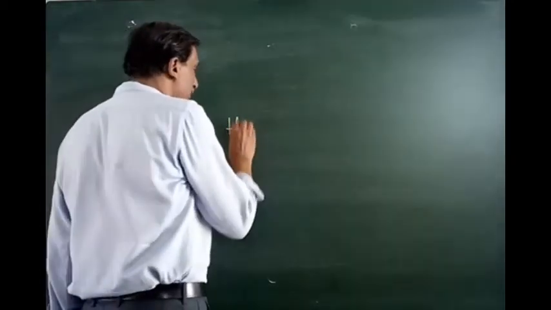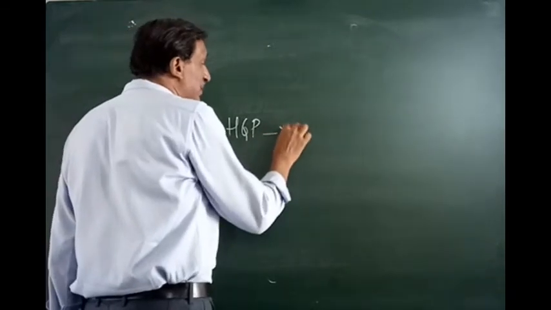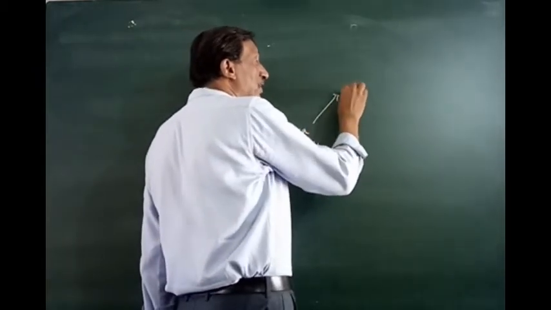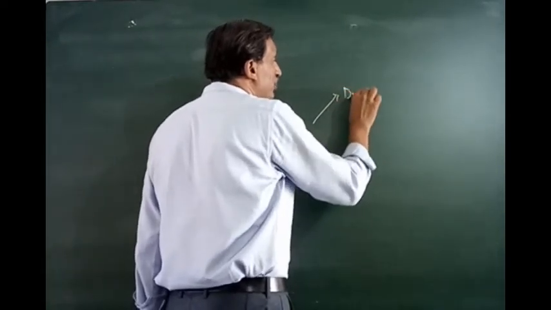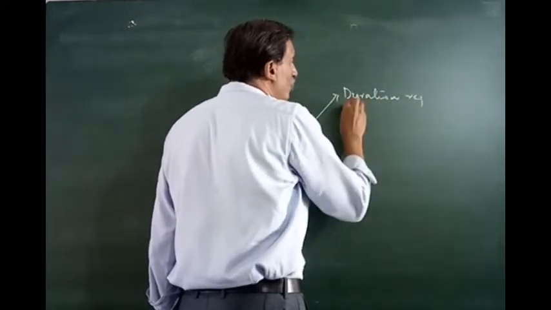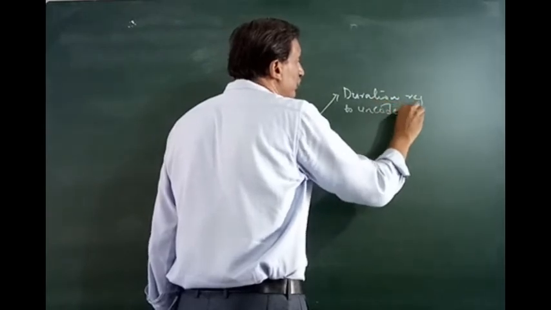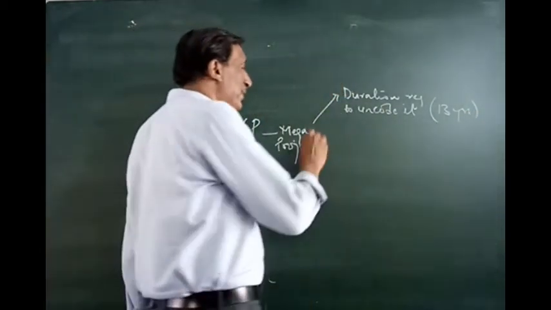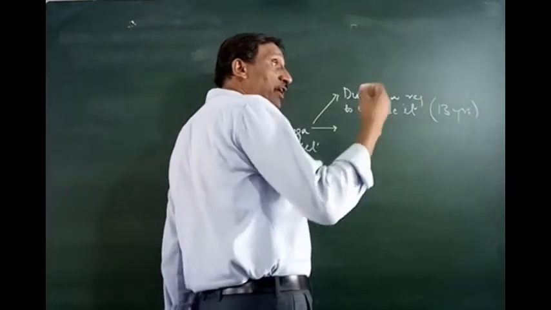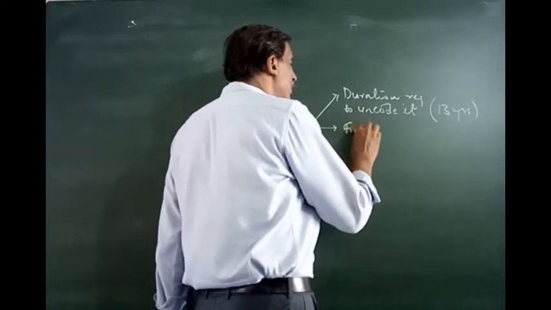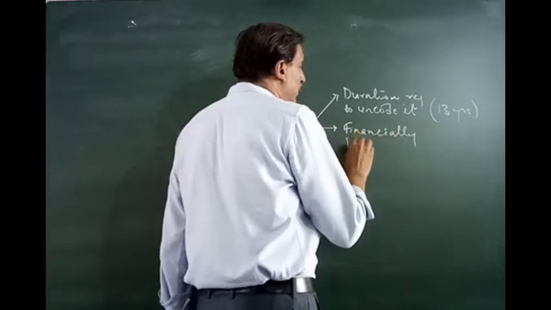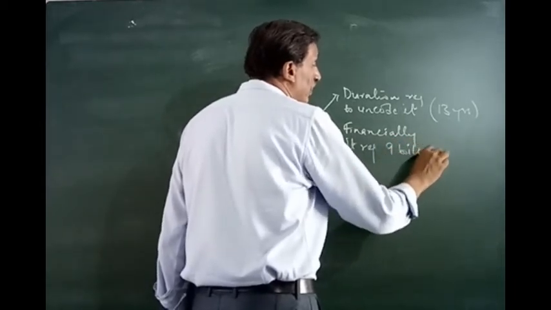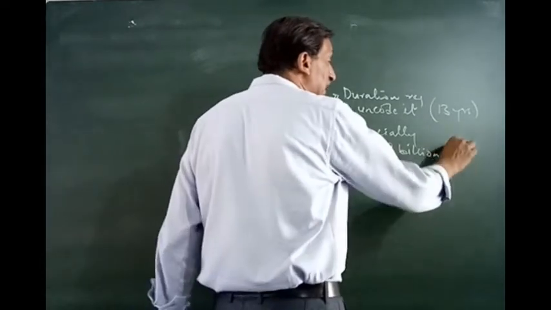It was mega in the sense of the number of years or duration required to decode it. How many years did it take? It is written 13 years here, so we will write that. Elsewhere it is written 16 years, but here it is 13. Second, financially it required 9 billion dollars. So again it was a very expensive task.